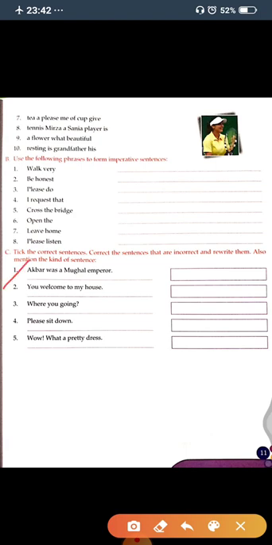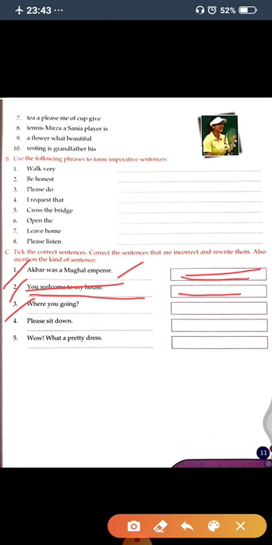Akbar was a Mughal emperor. So this is a correct sentence and this is a statement sentence, so you will write here statement sentence. Now next one is "you welcome to my house". So this is not correct, so what will you write here? You will write here you are welcome to my house, and this is a statement sentence, so you will write here statement.